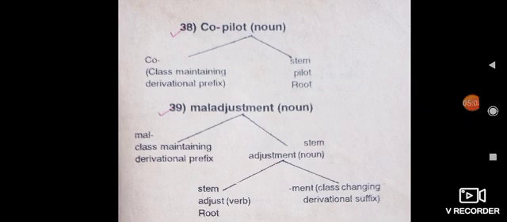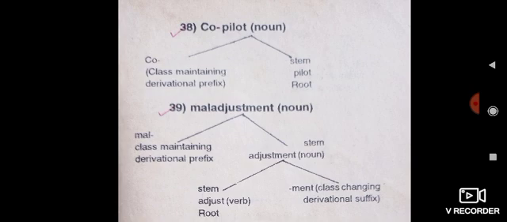Example number 38, co-pilot. Co-pilot is a noun, and co-pilot is divided into two parts, co and pilot. Pilot is a stem word, root word, and co is a class maintaining derivational prefix, meaning pilot is a noun. There is no changing pattern in this category. That is why co is to be regarded as a class maintaining derivational prefix.